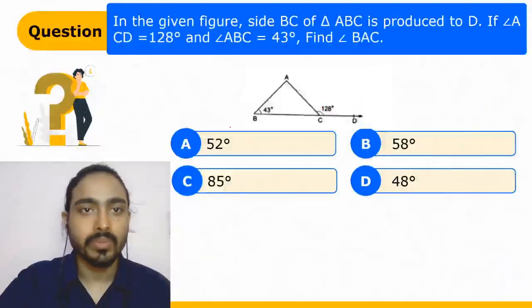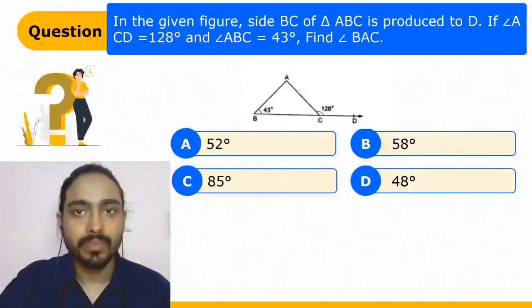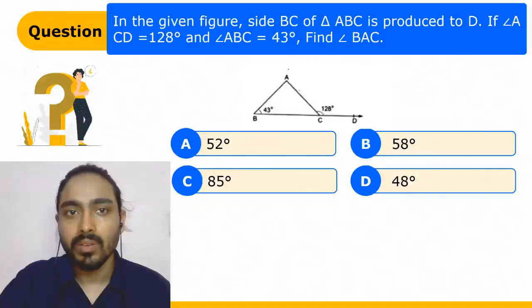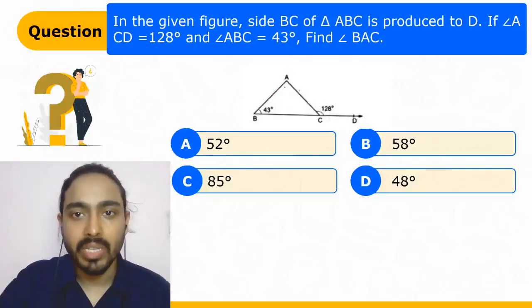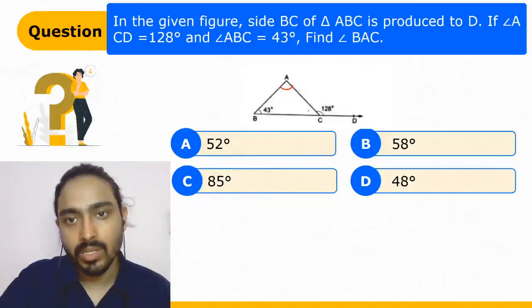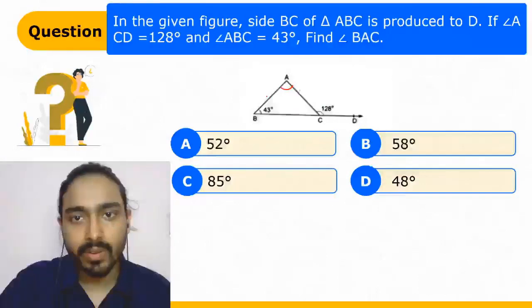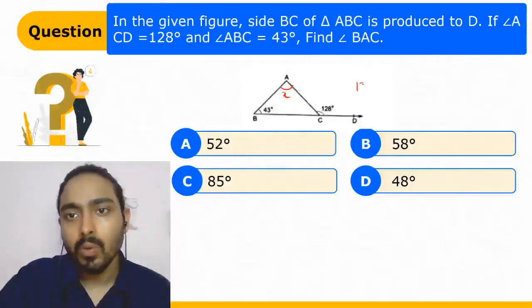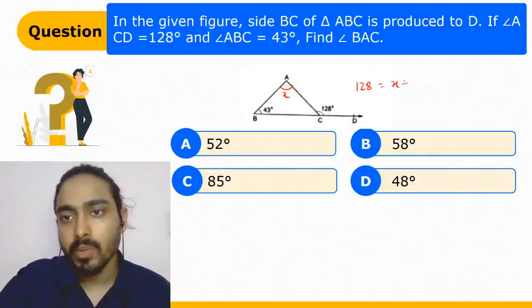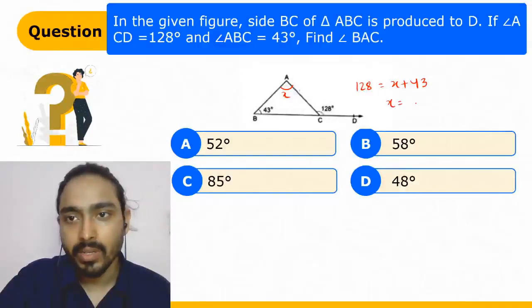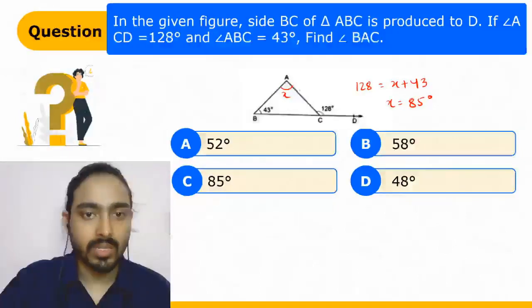Let's move ahead. In this question also, in the given figure, you have to find the value of angle BAC. By the exterior angle sum property, just look at this, if this is x, 120 is equal to x plus 43. So x will be 85 degrees. C is the right answer.